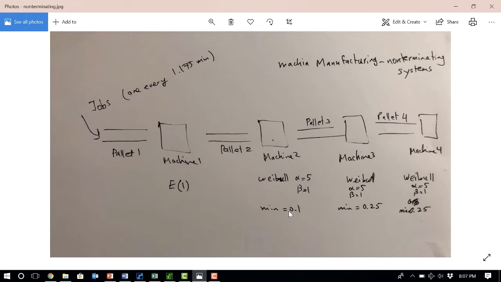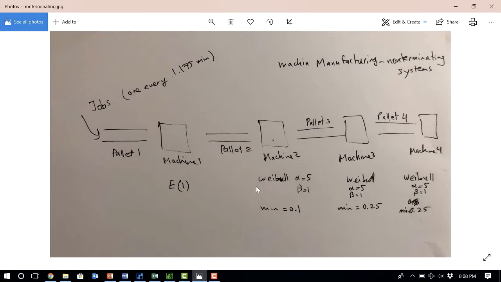One other thing that we know about these process times on machines 2, 3, and 4 is that they have a minimum time. The processing time at machine 2 is a minimum of 0.1 minute, but it can be larger, and that extra value comes from this Weibull distribution. It's the same for machines 3 and 4. The minimum time spent on machines 3 and 4 is 0.25 minutes, and the extra time comes from these Weibull distributions.